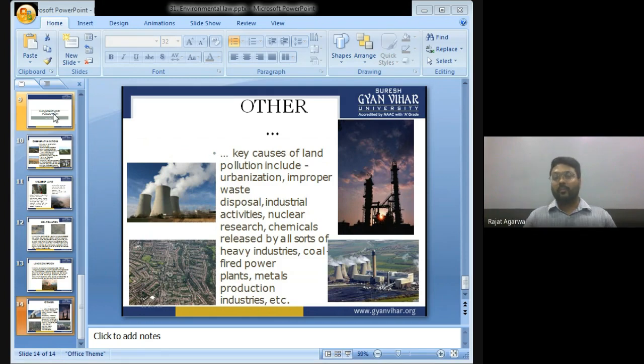So the Modi government has taken a very good initiative to control pollution, that is Swachh Bharat Abhiyan, and every person in India is participating in this, which is a very good thing. So the government is taking appropriate measures. You should support the government. You should keep the country clean. You should throw the garbage in a dustbin or something like that.